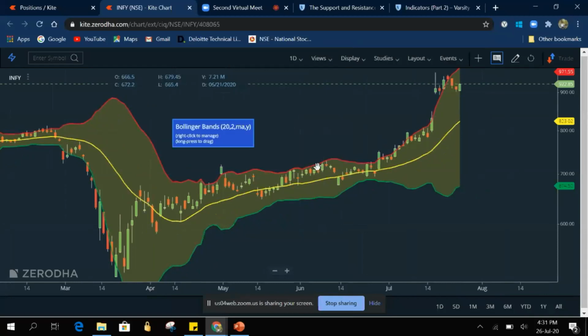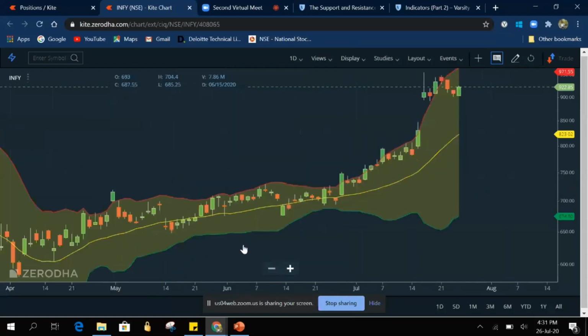Now if we zoom in on the chart, we can see that automatically, without any drawing or any other technicals, we have just added the Bollinger Band and it has given 3 bands and a range in which the stock will trade. So whenever a stock is going to touch this red band, you can see my mouse cursor. Okay, hope you all are following.